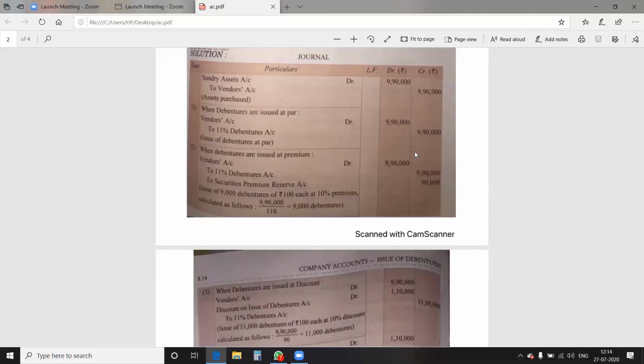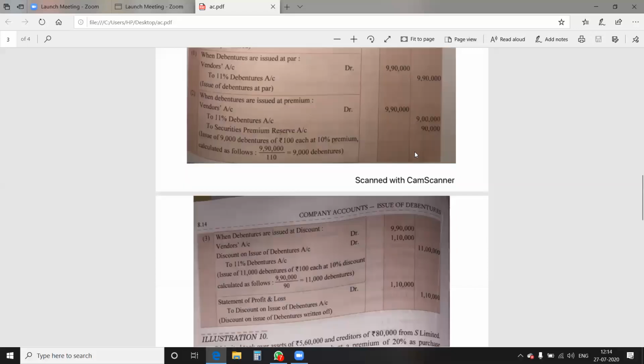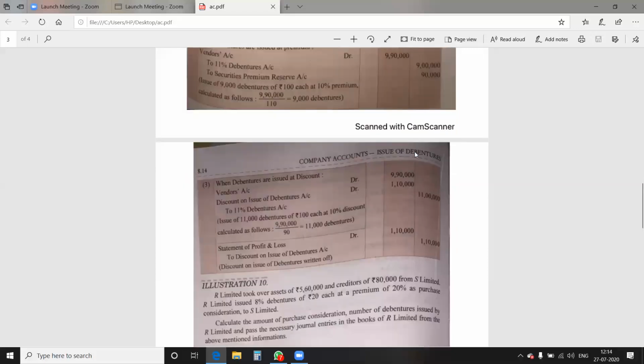Now, when the debentures are issued at discount, third case of the same question, again come to the working note first that is given in narration. It is 11,000 debentures of 100 each. How is 11,000 to be calculated? As we did in case of premium, the total amount payable to the debenture holder divided by net value per debenture.